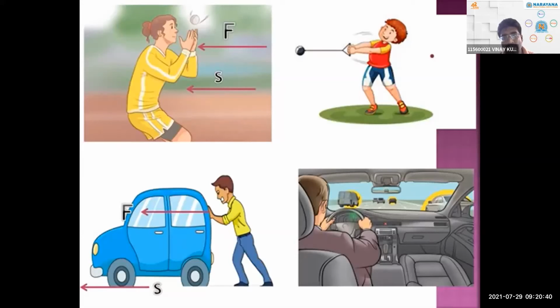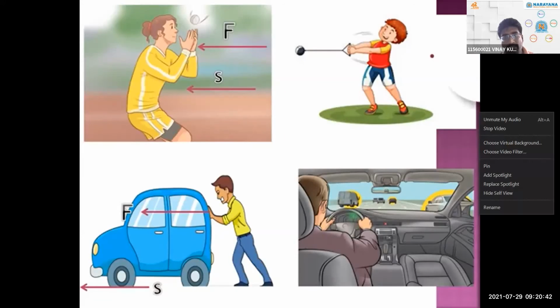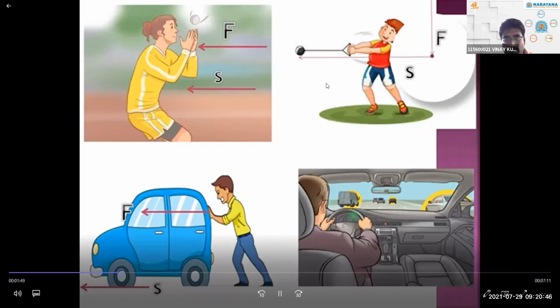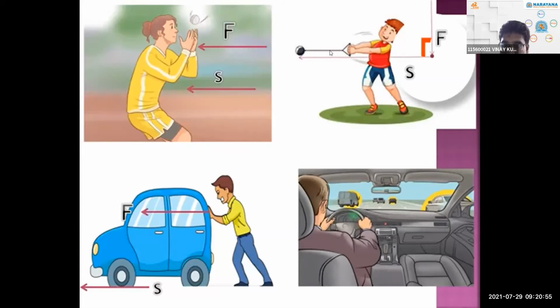Coming to the third one. So here the person is applying the force in this direction, and the displacement is perpendicular to it. So force and displacement are perpendicular to each other, making a 90 degrees angle. So here the work done is zero work done.